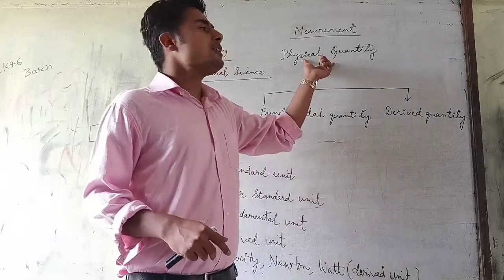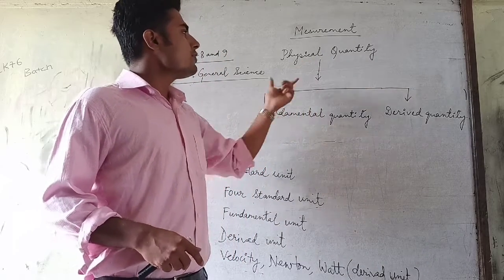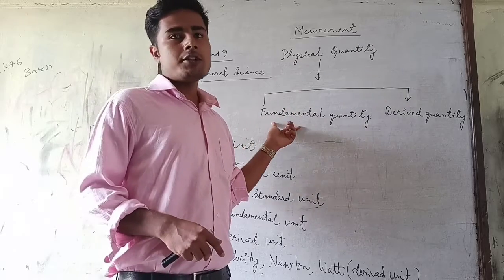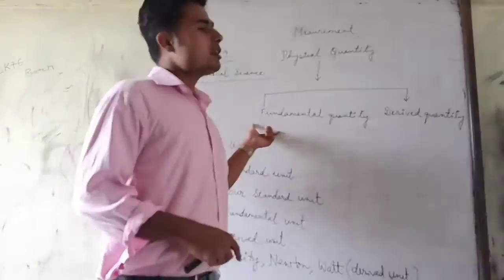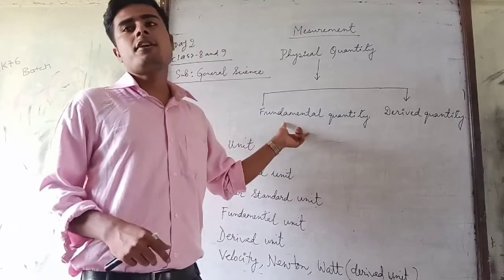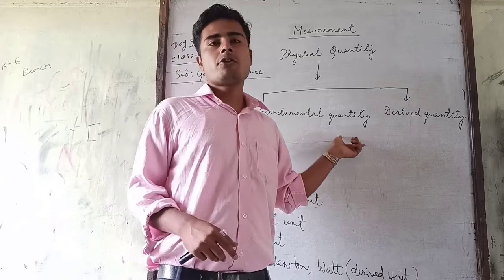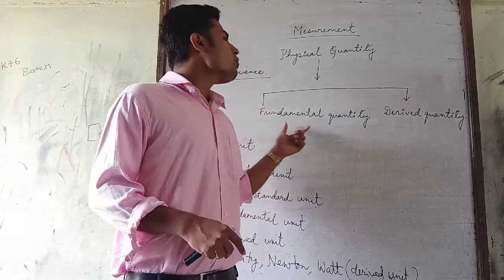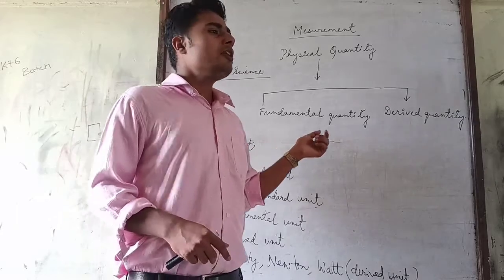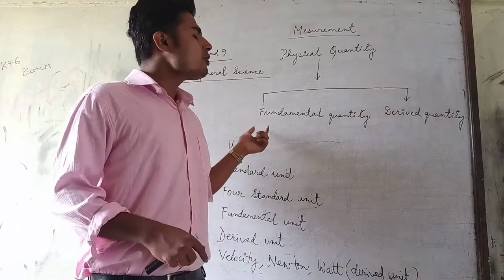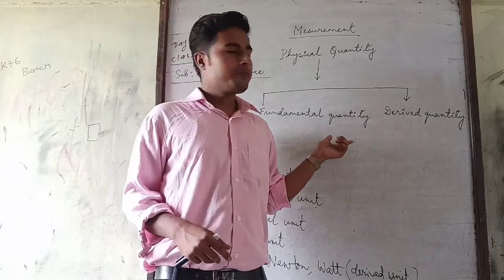Physical quantities are divided into two kinds: one is fundamental quantities, another is derived quantities. What do you mean by fundamental quantities? Fundamental quantities are those quantities which are independent of any other quantity. Length, mass, time, temperature, luminous intensity, amount of substance, and electric current are fundamental quantities.